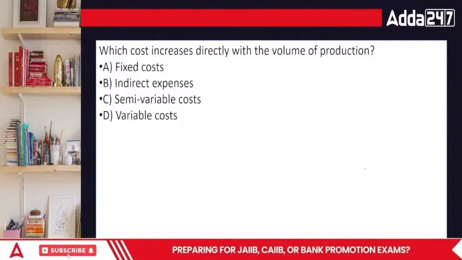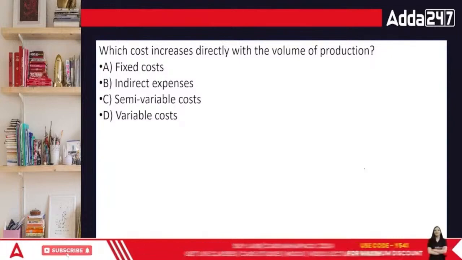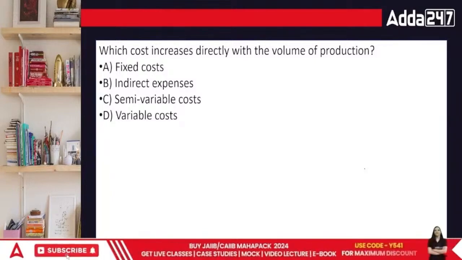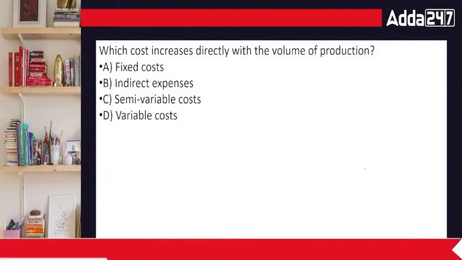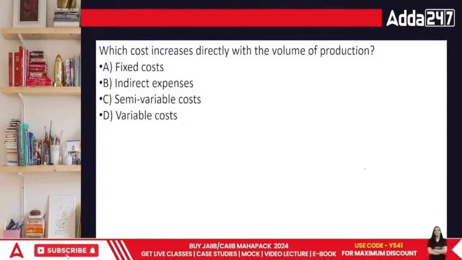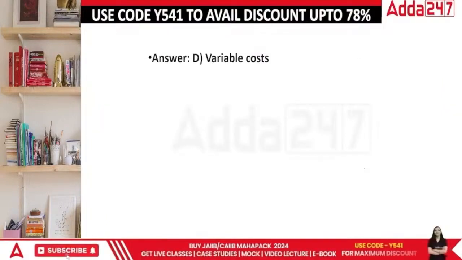Rent you have to pay will remain rent. Indirect expenses are the expenses which we do not pay directly. Semi-variable cost: part of it is variable, part of it is not variable. Variable cost is something which is completely varying with the production. What's going to be the answer? The answer is variable cost.